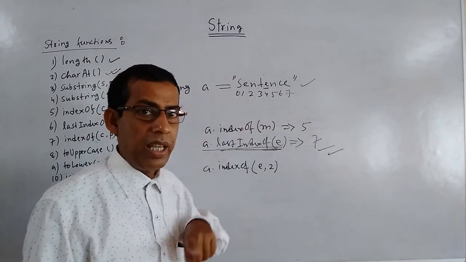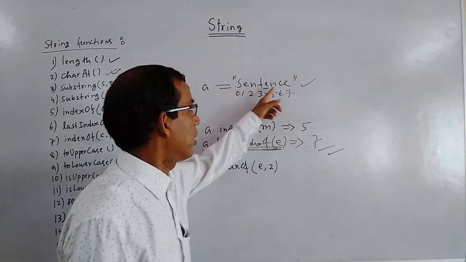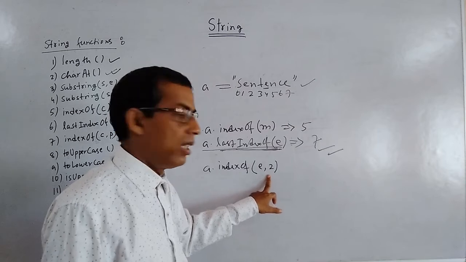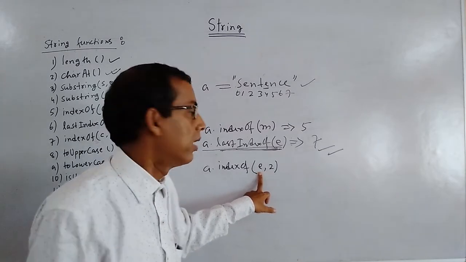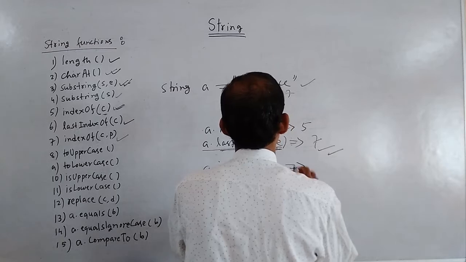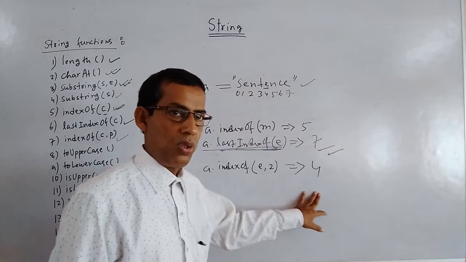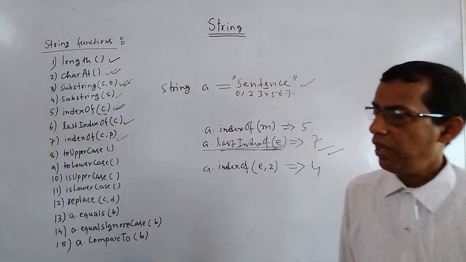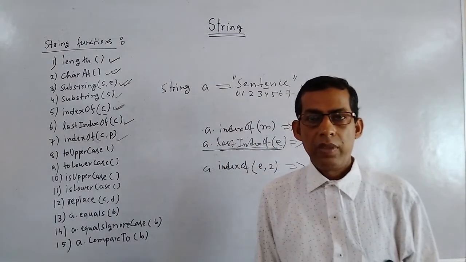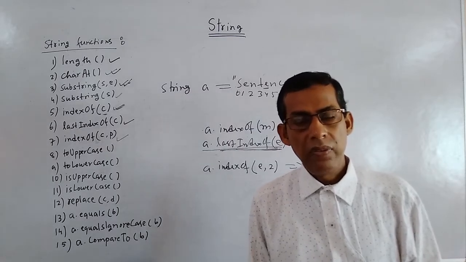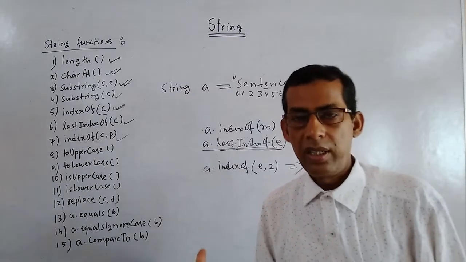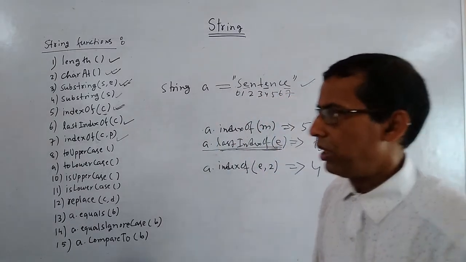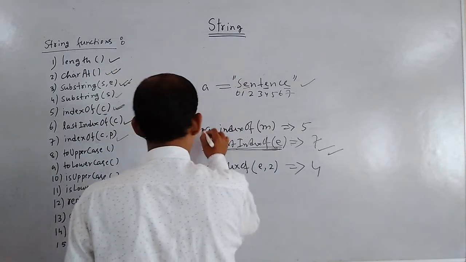So which is in the second position? First position, second position, third position. First, second, third. So what is the index number of the e in the second position? The index number of e is here 4. So the computer will give 4. Understood? So this way you can find out the index number of a character from a string if that particular character repeats in a string. You can see this particular e has repeated 3 times. So I think you understood the function of index of.